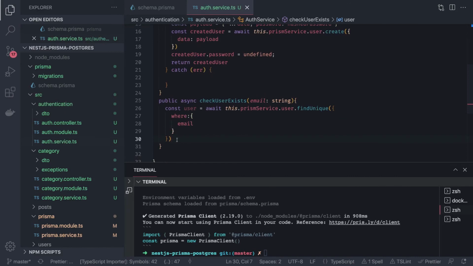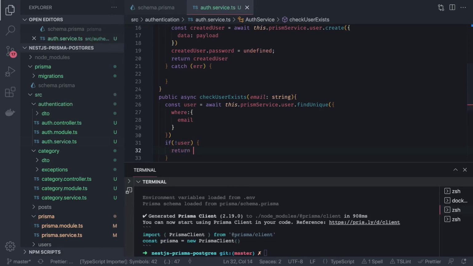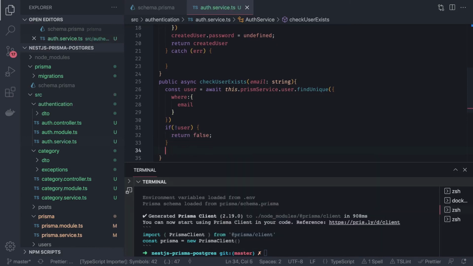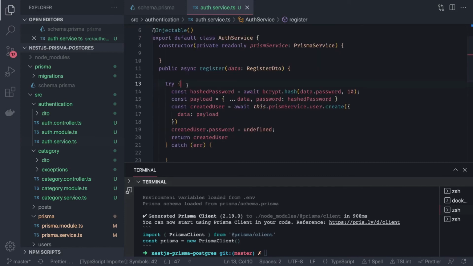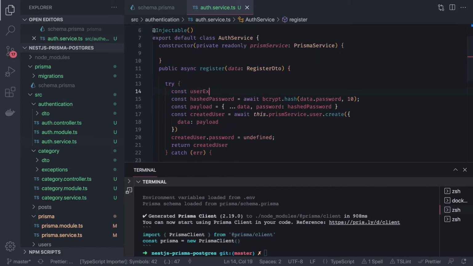If we are able to find the user object, return true. If the user object is null, that means the user doesn't exist, so checkUserExists returns false, otherwise true. And the same logic can be used here, because email is unique: this dot checkUserExists with data dot email, before even creating that user.